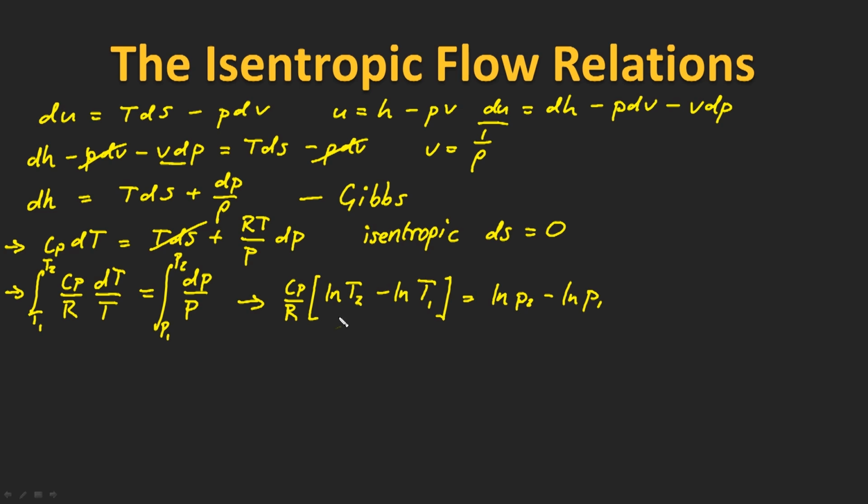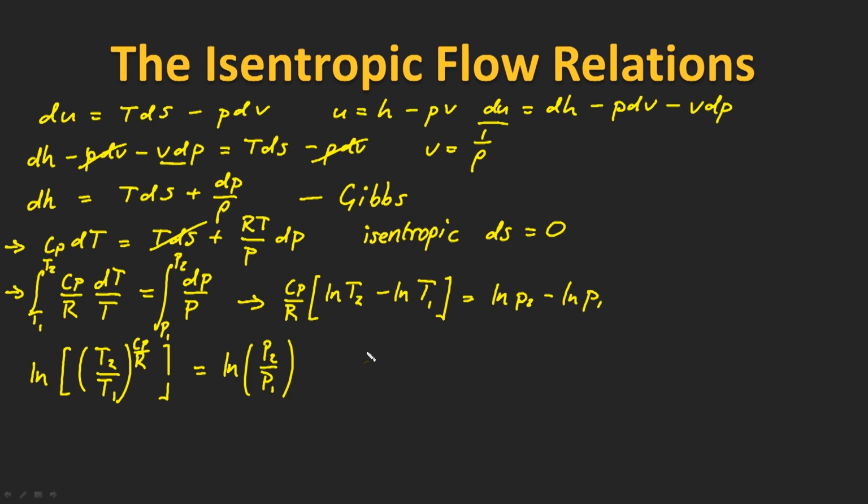Okay, now if you recall, the difference between two logs is equal to the log of the ratio of those two quantities. Okay, and also if we have a factor out the front of a logarithm, we can take it inside the logarithm as a power. Okay, so if we do that, we're going to have the log of T2 over T1 to the power of Cp over R is equal to the log of P2 over P1.